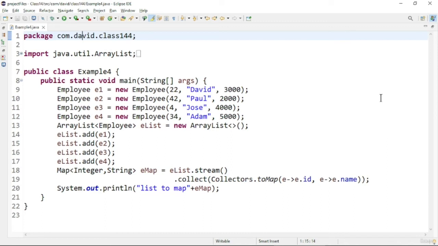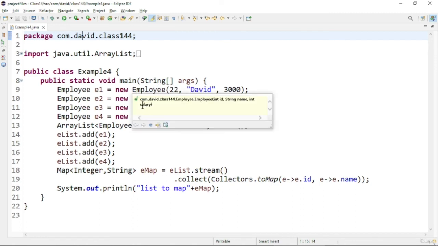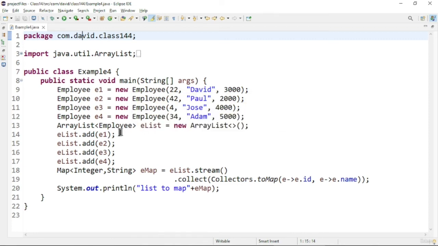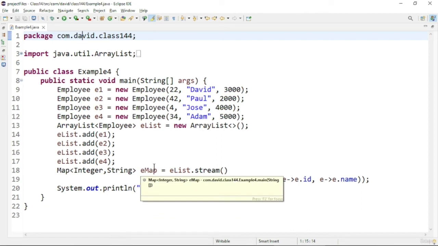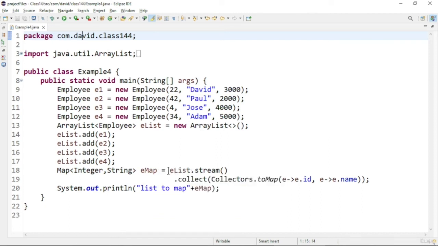In this program, I will convert from a list to a map using the Streams API. So let us start this program. Here we have a user-defined data type, Employee. I will create particular objects for the user-defined data type, and then I will add all the values to a list one by one. After that, I am using the Streams API dot collect method, and in the collect method I am passing Collectors.toMap.